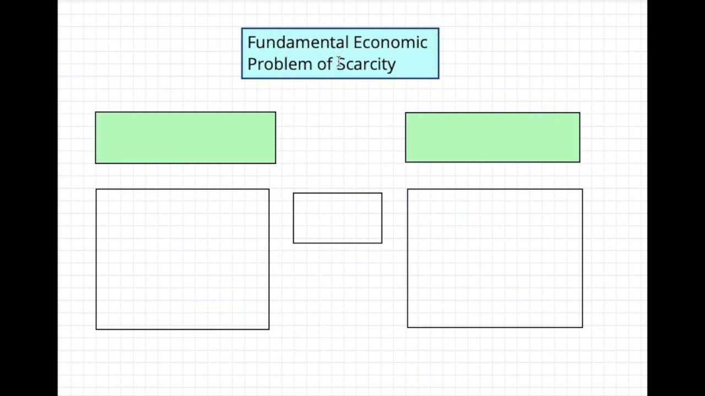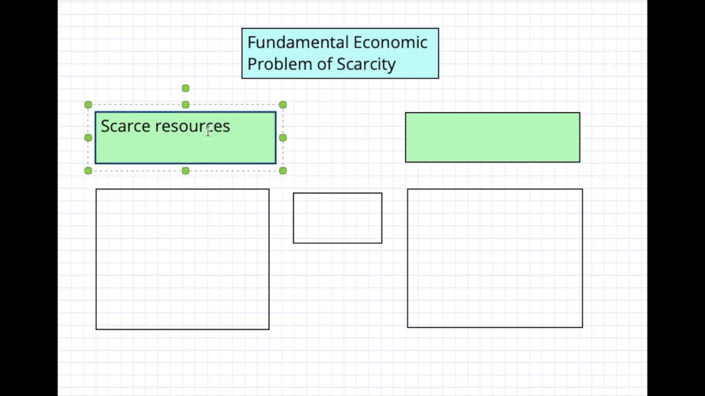And that problem has to do with the issue of scarcity. If it wasn't for scarcity, we would not be studying economics at all. So, what exactly is scarcity? Scarcity has to do with the fact that we have scarce resources. Scarce means limited, scarce means not enough, scarce means not plenty.